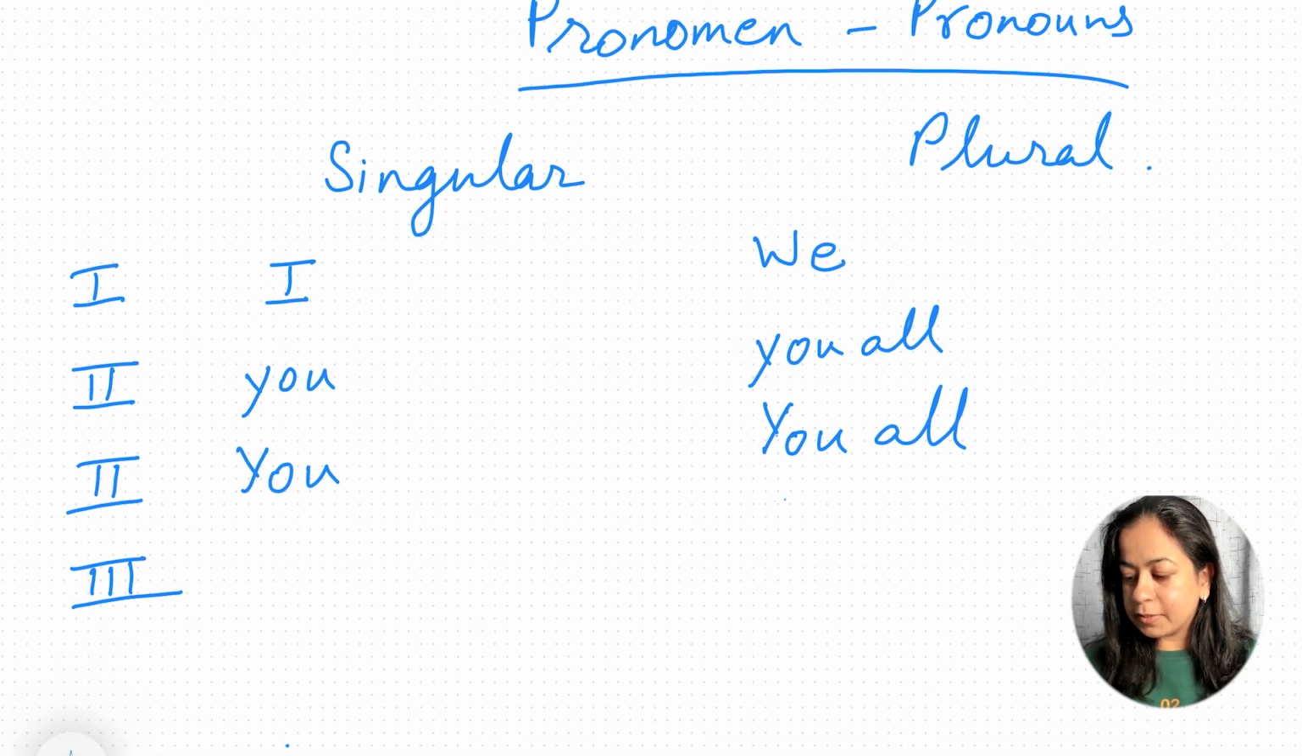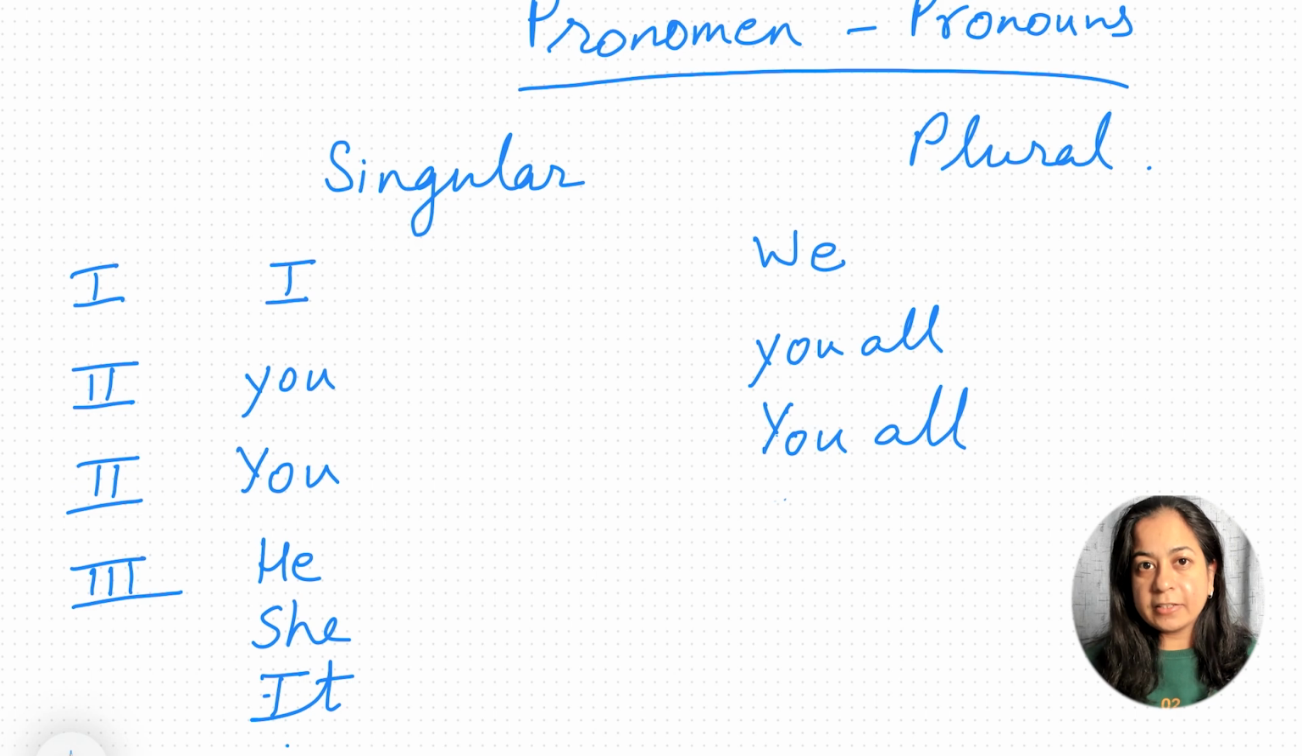So then the third person is he, she, and it. As per English, he, she, it. And on the plural side, we have this as they. Okay, so let's look at the equivalent words in German language.